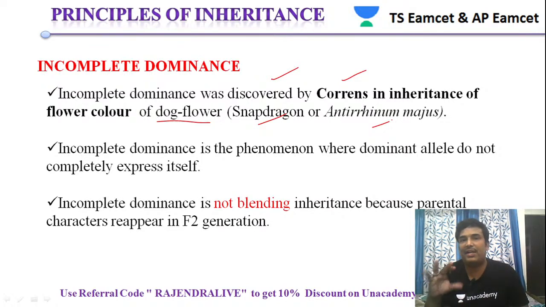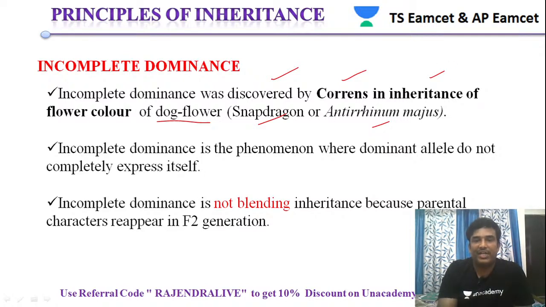Even though Mendel conducted experiments and gave his laws by conducting studies on Pisum sativum, the rediscovery of Mendel's laws was done by Correns and Tschermak. Correns also came across this particular inheritance and named it incomplete dominance. When he studied the flower color in the dog flower, he identified this incomplete dominance. That is the reason he said that the law of dominance proposed by Mendel is not accepted.